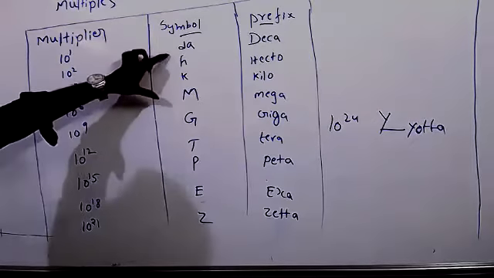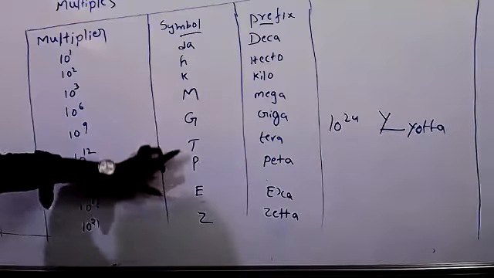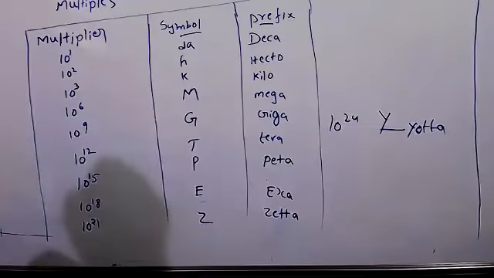Only 3 are small, remaining all capital letters and single. Why is it like that, sir? In the SI system throughout the world, whatever we are using, they have given specific letters to represent some other things.